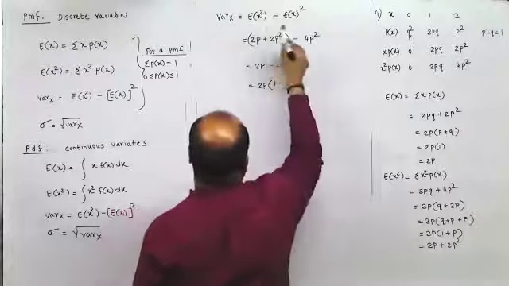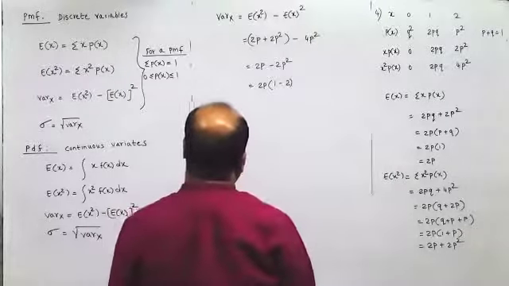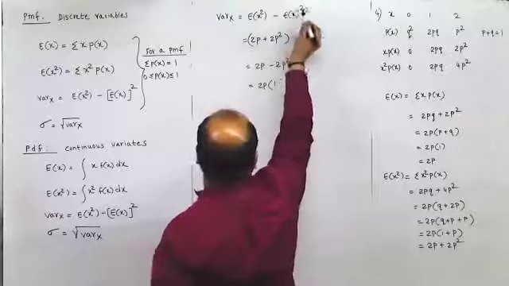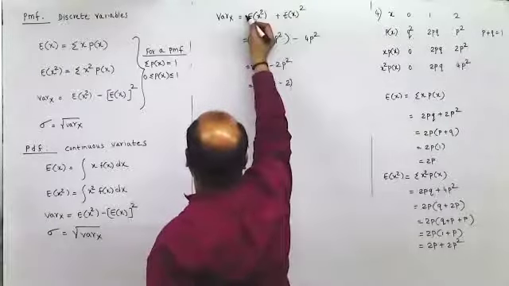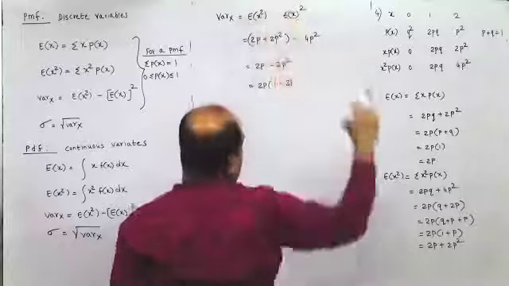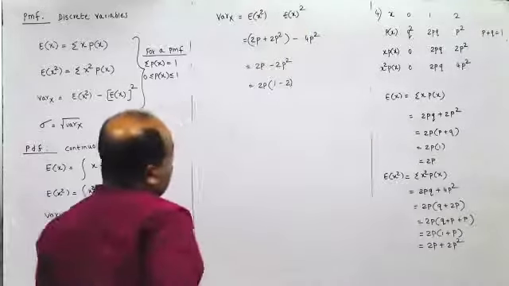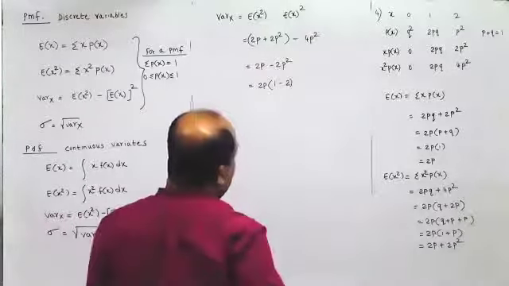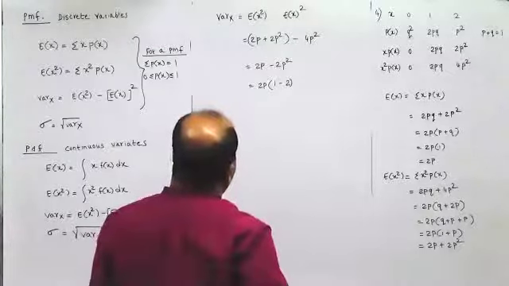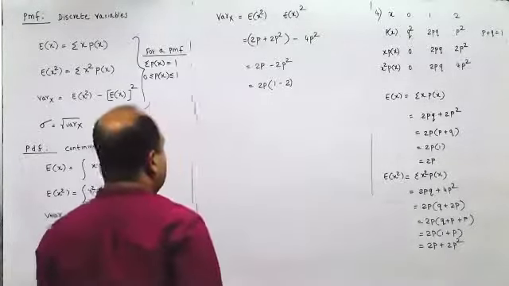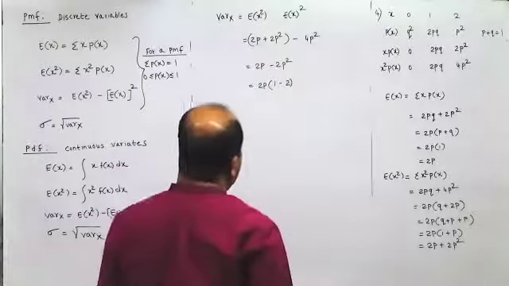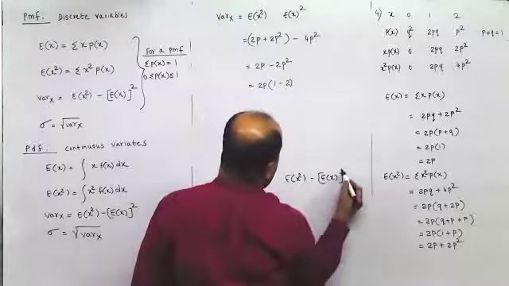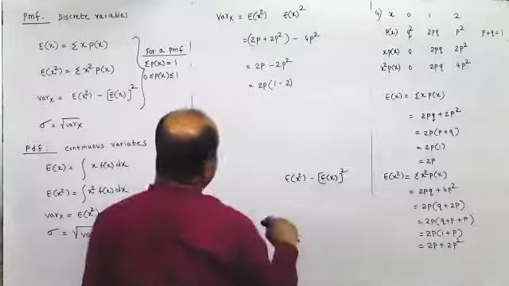So I'll get 2p common and I'll get 1 minus 2. It should have been E of x minus. I should have taken it the other way. It should have been E of x square minus E. No. It should never be negative. If it is negative, then we have made some mistake for sure. Is the formula E of x minus? It should be E of x square minus E of x the whole square.